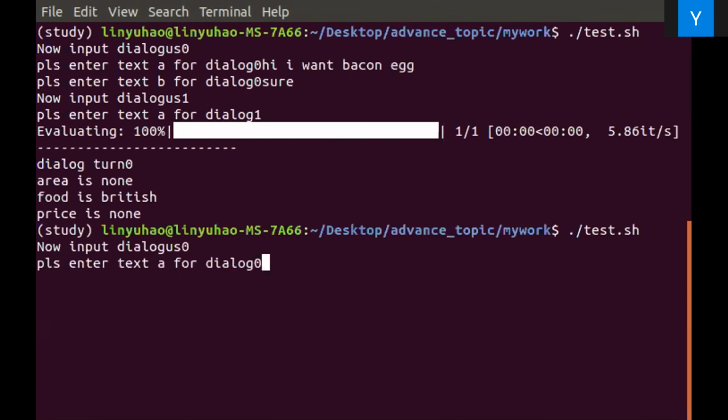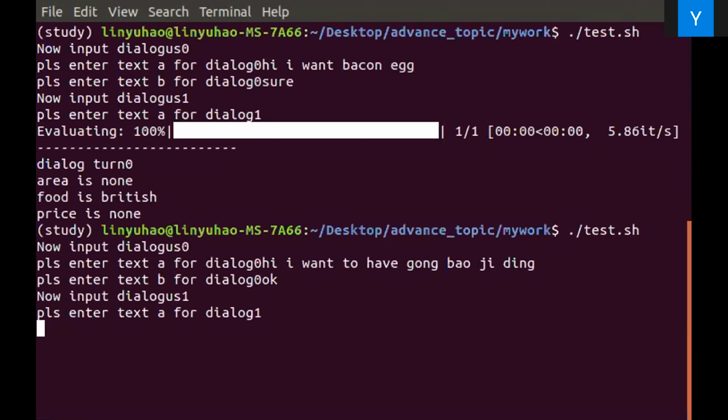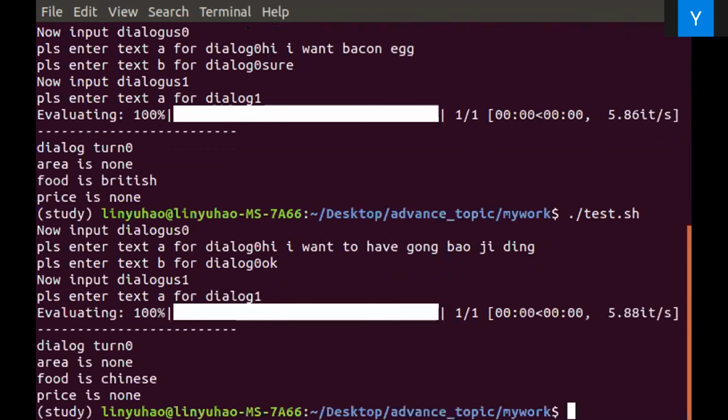It is a little bit challenging. Yeah, the result is quite good. For the Chinese, it shows that it can recognize the Gongbao Jiding, and this never appeared in the training data. So we go back to the slides.